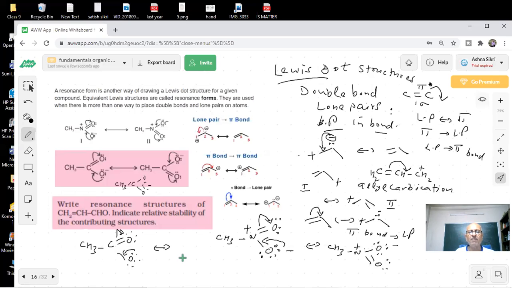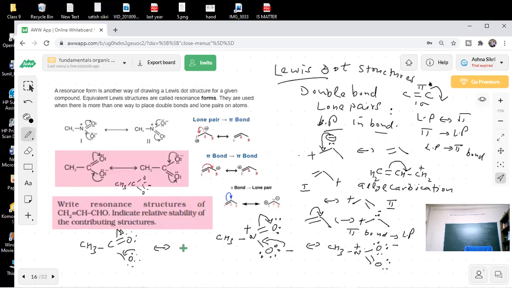So we represent them by a structure which is called the resonance hybrid structure. So how do we represent a resonance hybrid structure, students? You know about it and you can do it. Do it fast. Yes, sir.